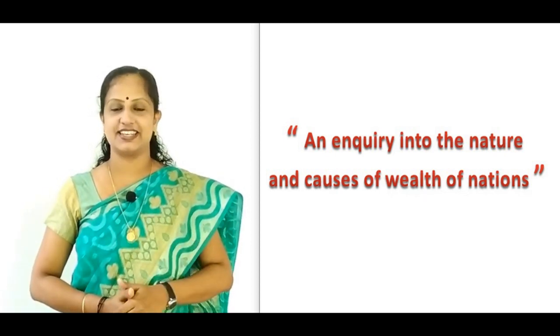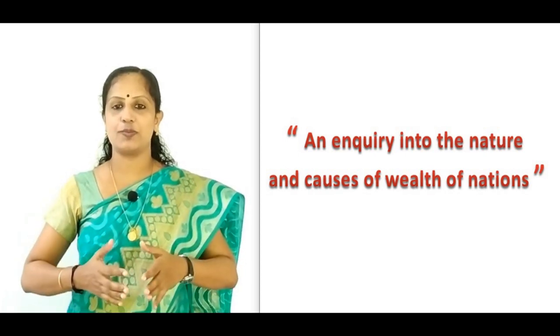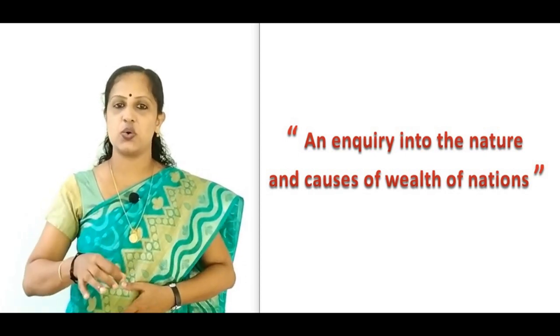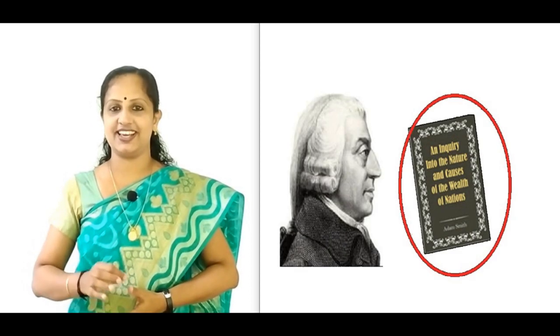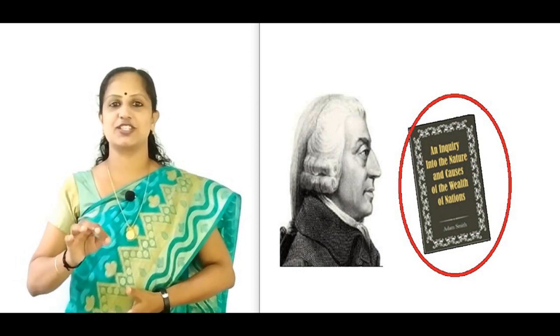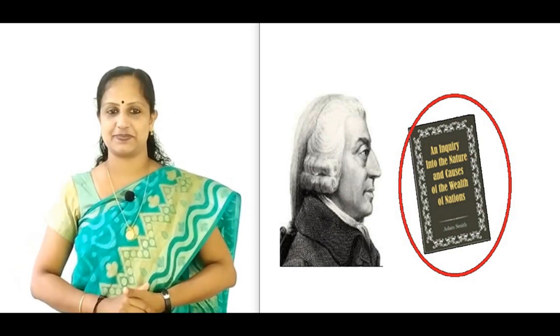This means that economics studies how man earns wealth and how he spends it. So here, what is important for us is all these 3 things: the book name, the year of publication, and the definition. I repeat, the name of his book was An Enquiry into the Nature and Causes of Wealth of Nations.